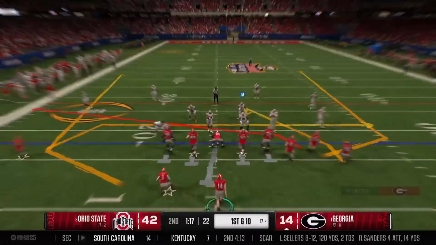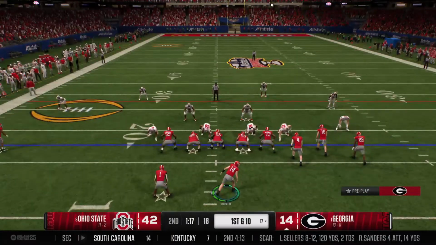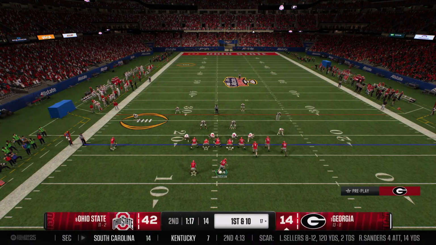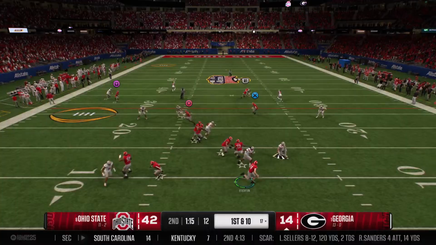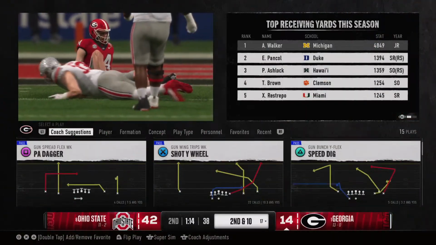And the Bulldogs offense is back out on the field. This has been a rough first half. They'll have to regroup at intermission, but in the meantime, let's see if they can get some momentum going. First play of the drive, they'll come out throwing. Gets the ball up as he's hit, but it's incomplete.